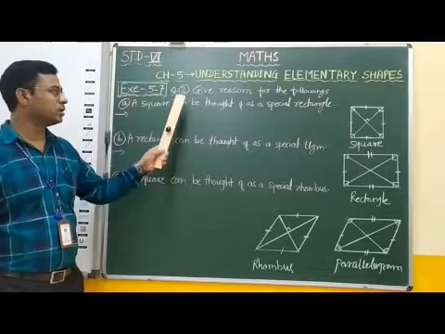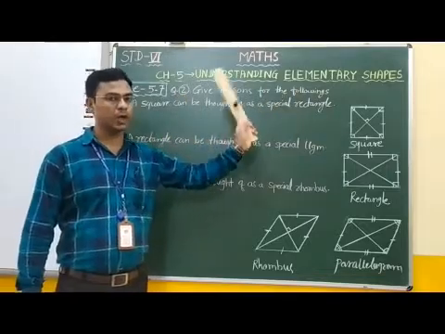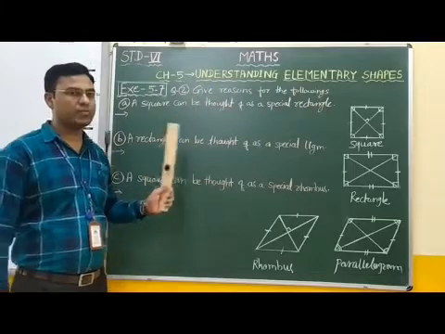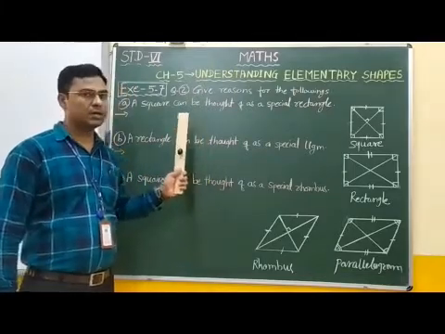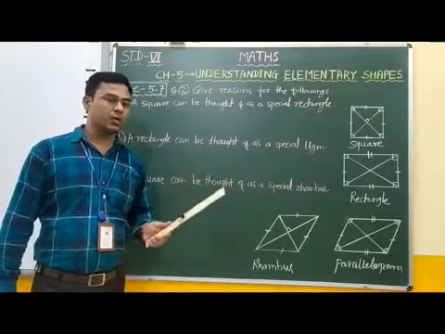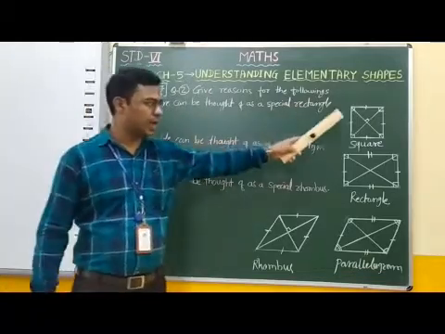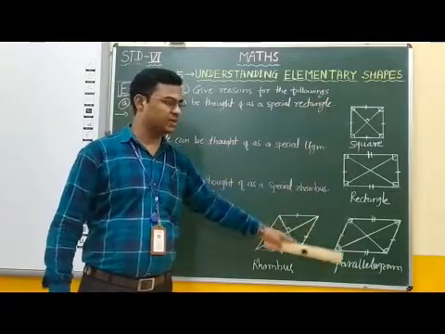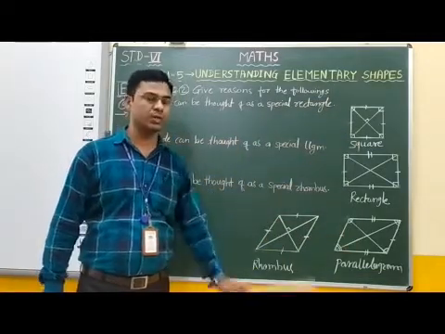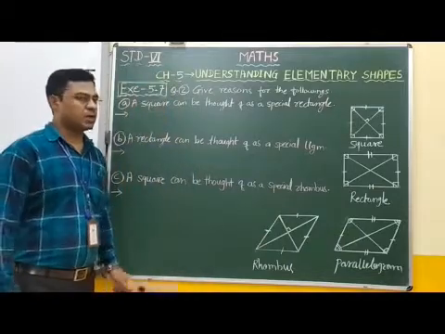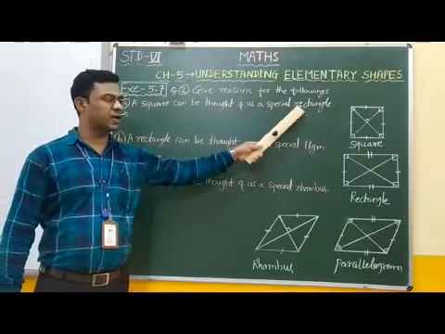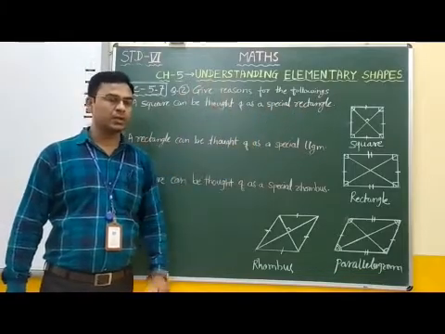Now the question is: give reasons for the following. Here some statements are given and we have to write reasons for them. Here I have drawn 4 figures: square, rectangle, parallelogram and rhombus. Now the first statement: a square can be thought of as a special rectangle.